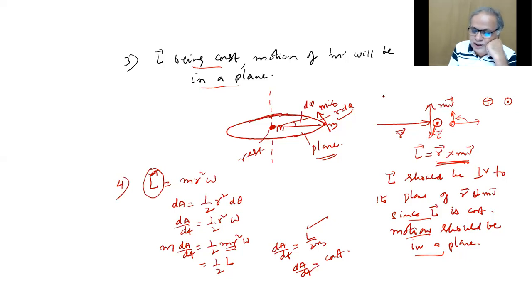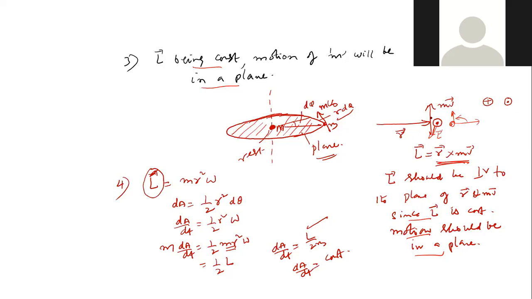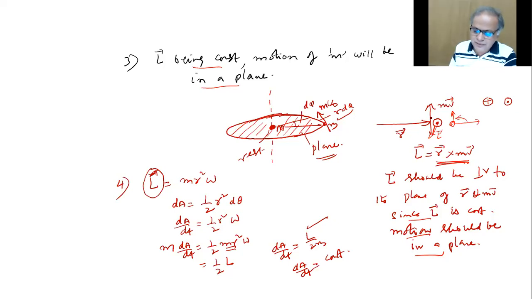So if L is all the time like this, that will happen only if the motion is taken in this plane. It won't be helical, going in and coming out. It won't be in two planes. It's only in a single plane like this, where L is perpendicularly up, for example.